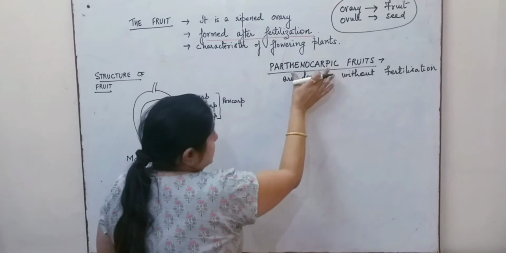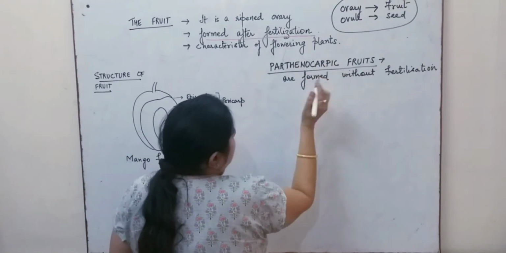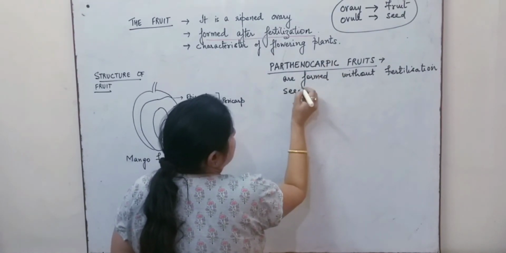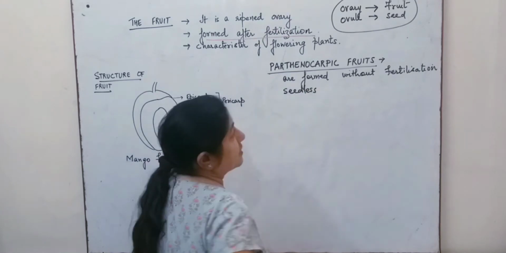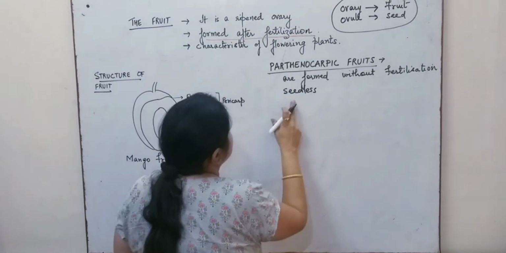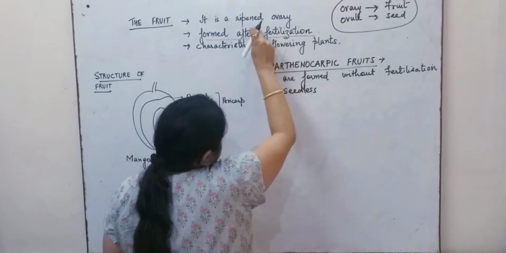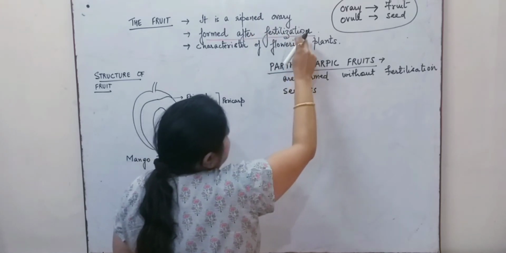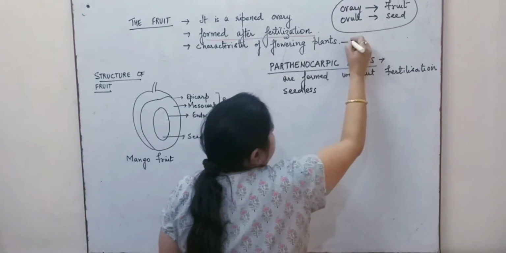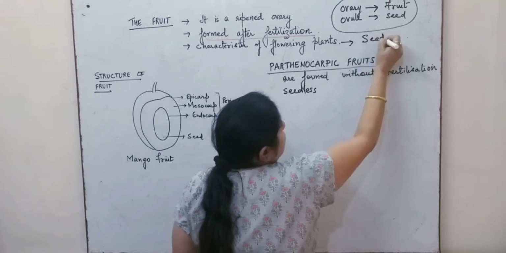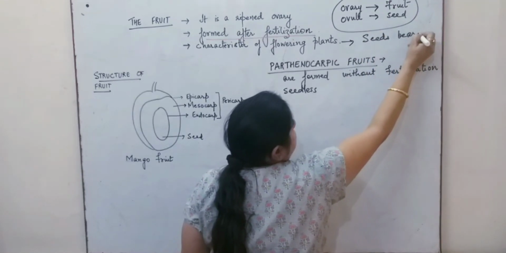Now, this type of fruit are normally seedless fruits. That means they will not be bearing the seeds. Whereas the fruit formation where the fertilization happens, they will be bearing the seeds. So they are seed bearing.